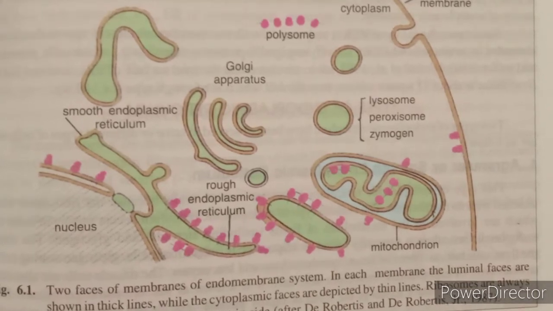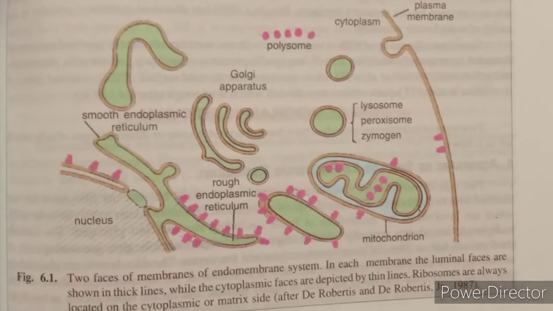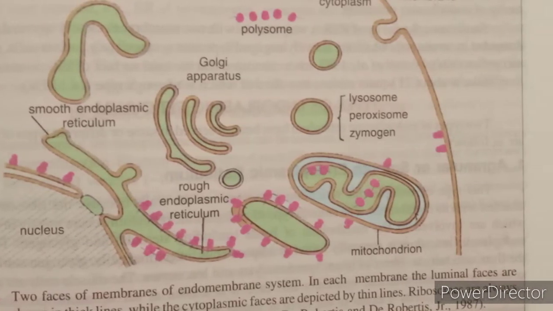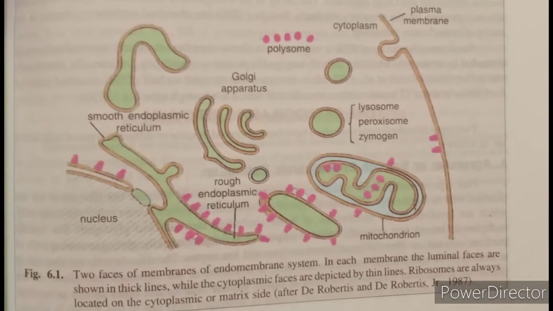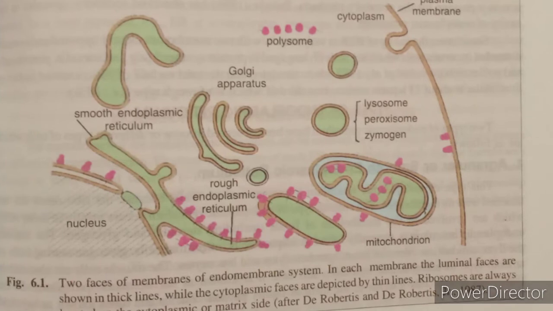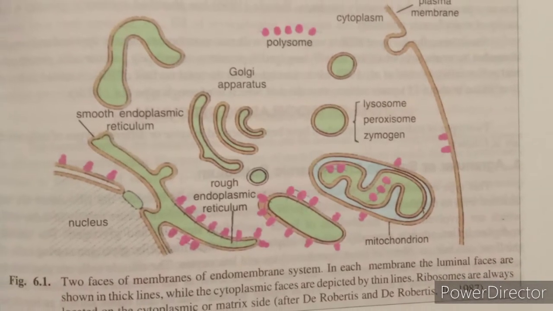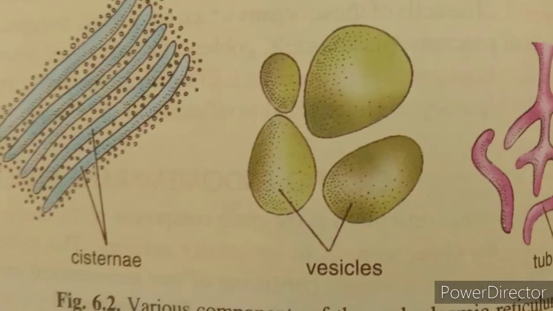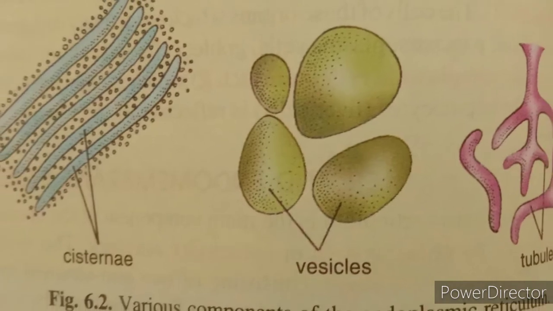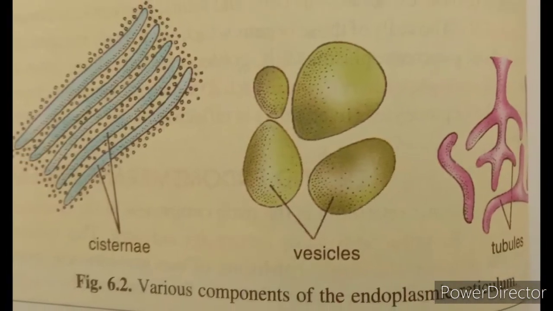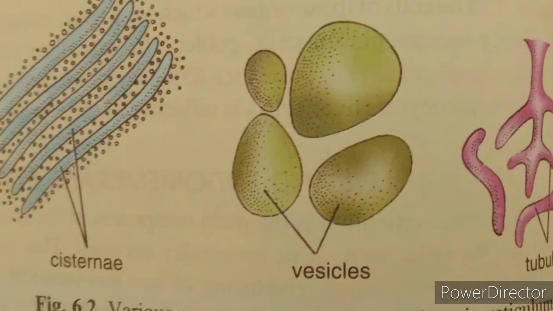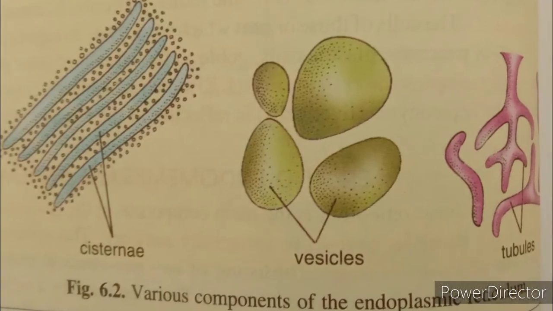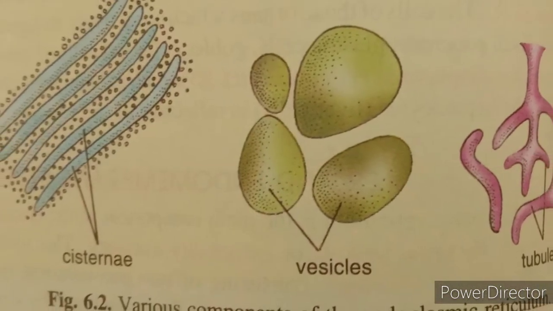The second most important structure is vesicles. Basically, the vesicles are oval, membrane-bound, vacuolar structures having a diameter of 25 to 500 micrometer. They are especially abundant in the SER. Here, SER means smooth endoplasmic reticulum. The third one is the tubules, which are branched structures forming the reticular system along with the cisternae and vesicles. Basically, they usually have a diameter from 50 to 190 micrometer.